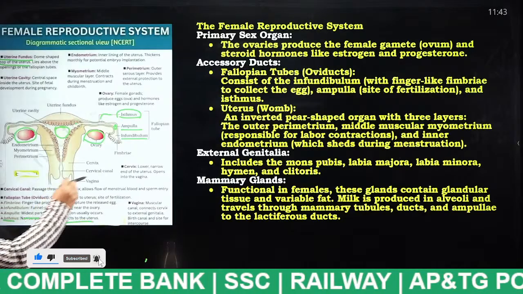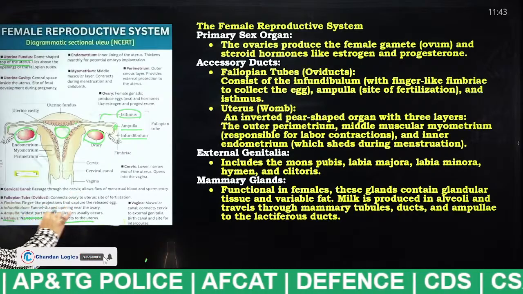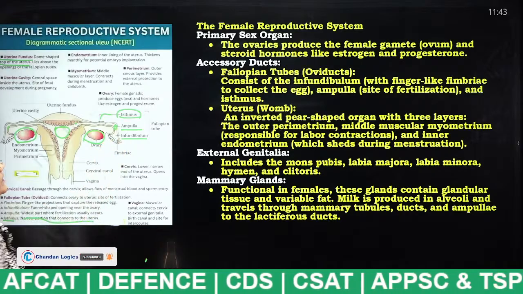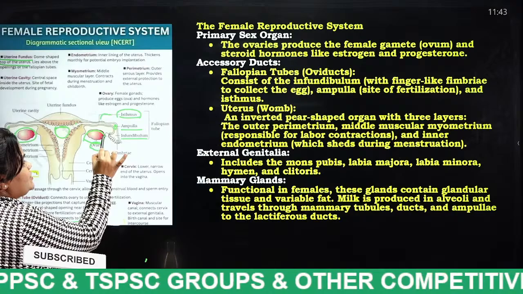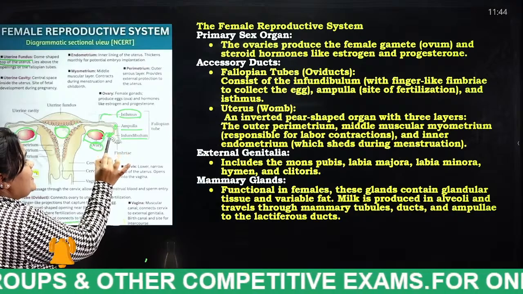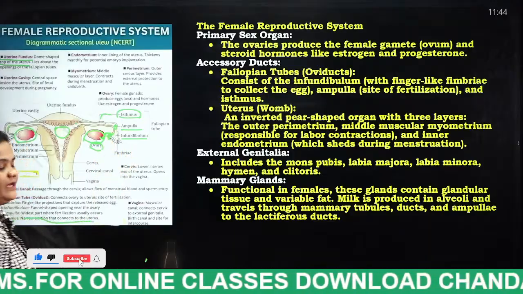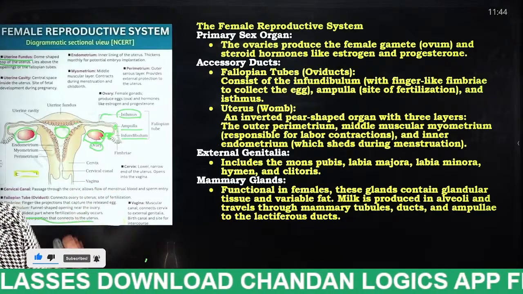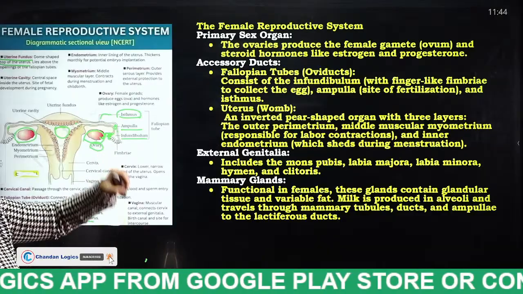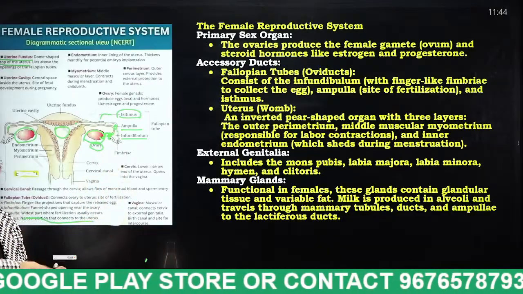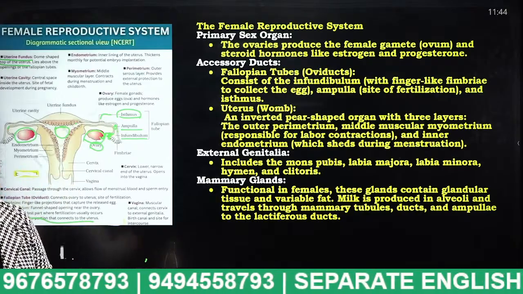And the next thing is the infundibulum. What is this infundibulum, students? This is a funnel shaped opening near the ovary. This is the ovary, and from this ovary, through this finger shape, the egg enters into the infundibulum. From the ovary, the egg enters into the infundibulum, and then it enters into the ampulla. And in that ampulla, the fertilization process occurs.